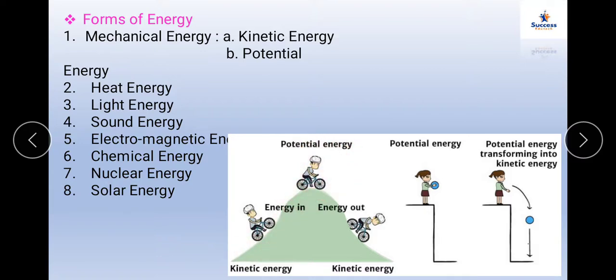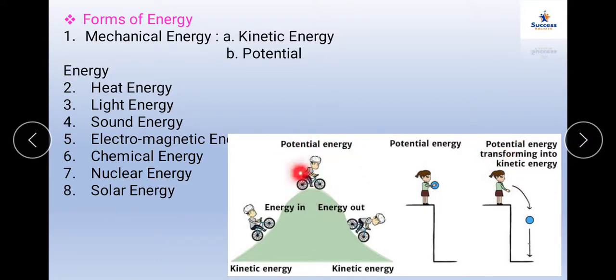When he is stopping at one peak of the mountain, at that time it is potential energy. Again, when he is coming down the slope, it is kinetic energy. Look at the girl, she is holding a ball. When she is holding a ball, at that time they term it potential energy. When the ball is in motion, she throws the ball, at that time they say the potential energy is transforming into kinetic energy.